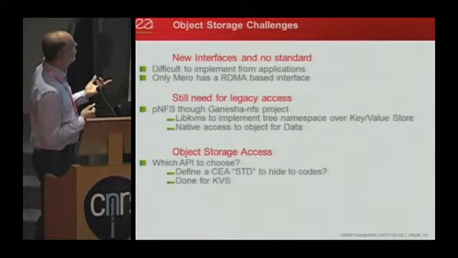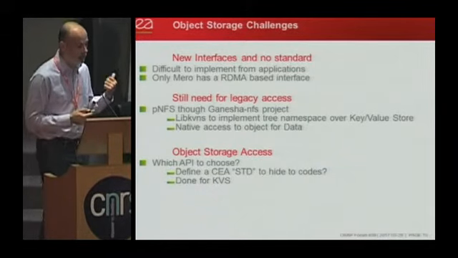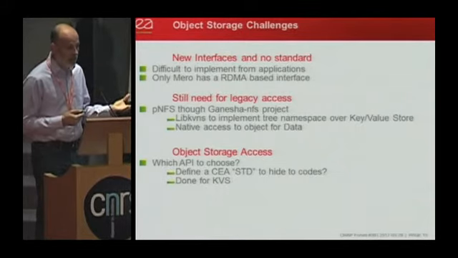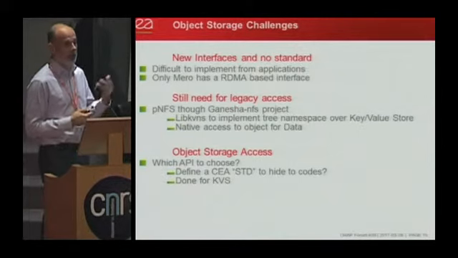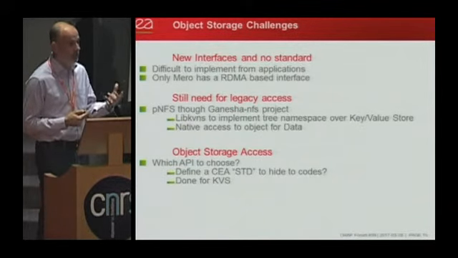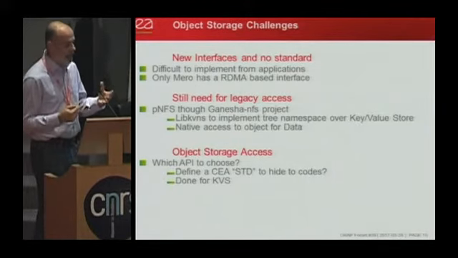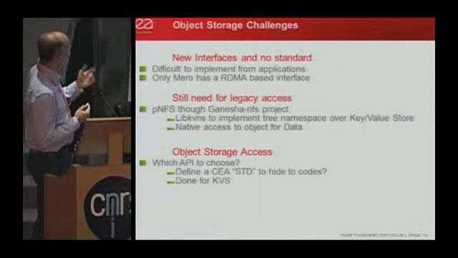The only example I know of a client which has an RDMA-based interface is Motr from Seagate. So that means all the others are TCP/IP based. And we know the cost of TCP/IP on our client or compute machine. That's important. So it's not really HPC ready today in the mass market, except in the case of Motr.